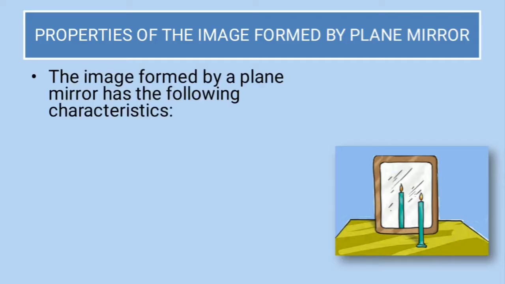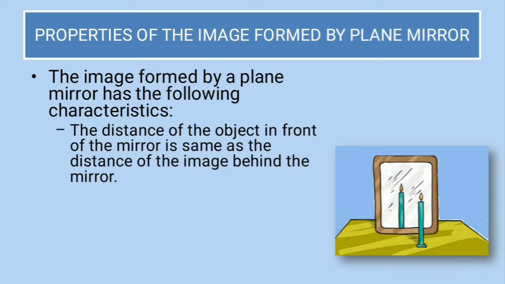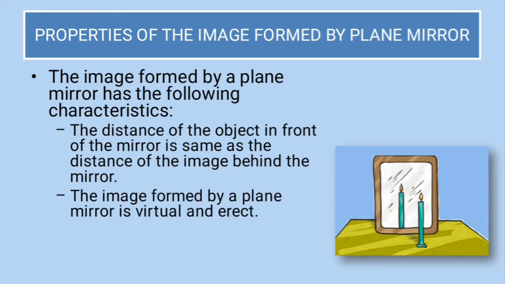Let us move on further, to the properties of the image formed by the plane mirror. The image formed by a plane mirror has the following characteristics. The distance of the object in front of the mirror is the same as the distance of the image behind the mirror. Okay, so जितना सामने है distance mirror तक, उतना ही पीछे भी होता है. The image formed by a plane mirror is virtual and erect. What is the nature of the image formed by the plane mirror? It is virtual and erect.